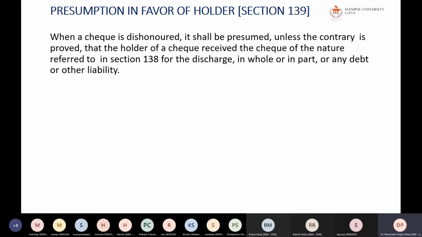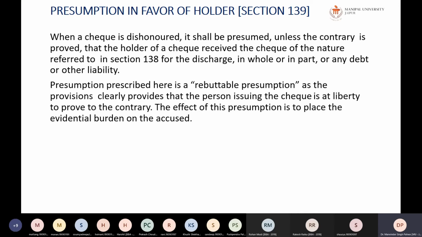Okay. So this is what a presumption is: the person who has written the check wants to discharge his liability, and the person who has accepted the check is the creditor who has accepted it in discharge of a previous or current liability. Suppose, for example, he might have given some goods on the basis of which the check has been given. Okay, so the presumption prescribed here is a rebuttable presumption, as the provisions clearly provide that the person issuing the check is at liberty to prove to the contrary.